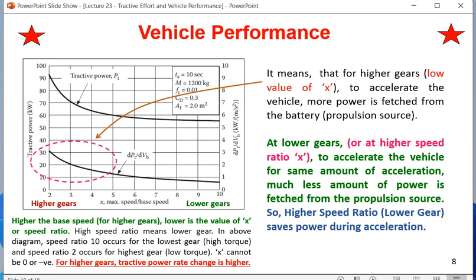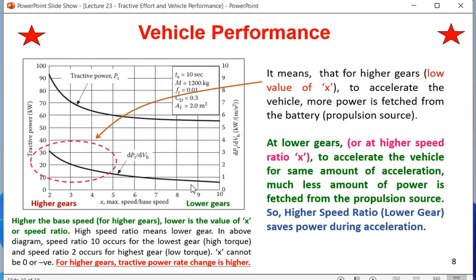So this graph says that whenever we are at higher gear, more power will be fetched from the battery at a higher rate, but whenever we are at lower gear, the battery will not be pressurized more, and with lower power we can accelerate.